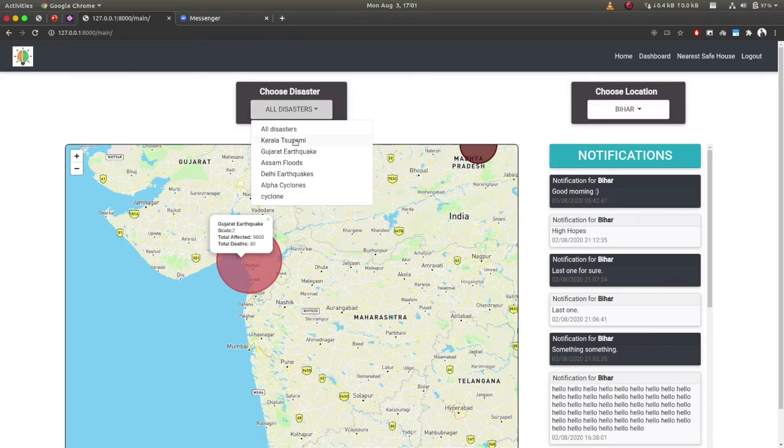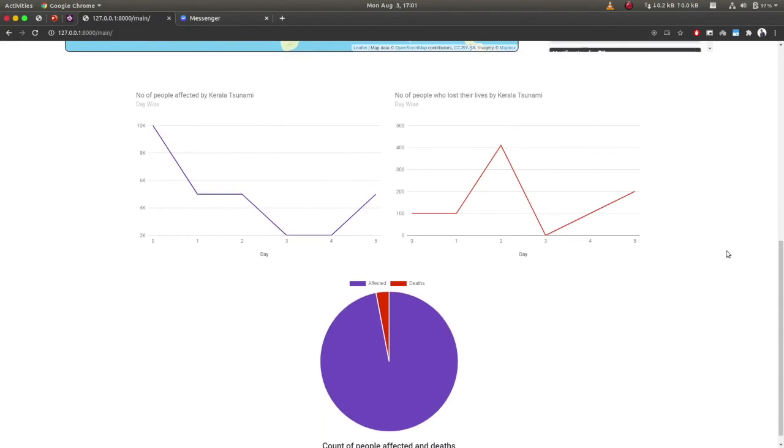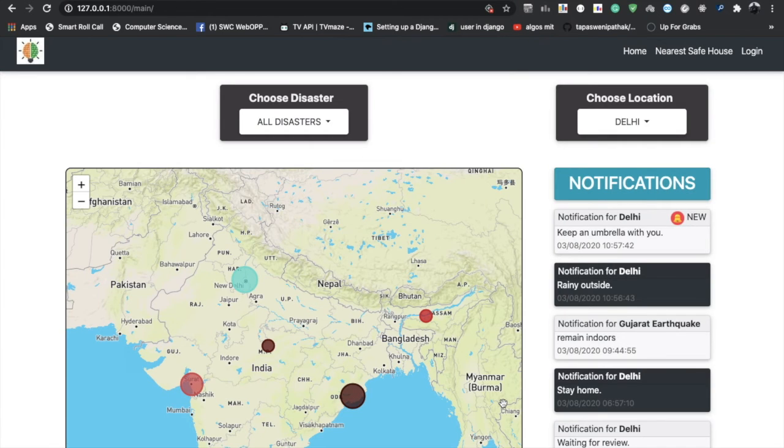One can choose a particular disaster from the drop down to get graphs related to that particular disaster to better visualize the disaster over time. All this data displayed on the homepage can be updated in real time by the administration after login. Next, we'll be talking about the notifications feature.